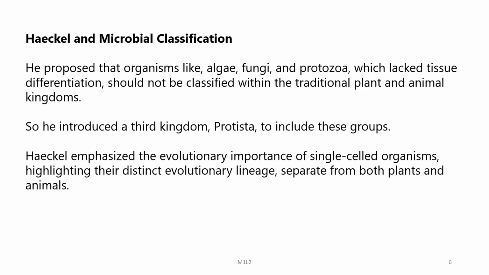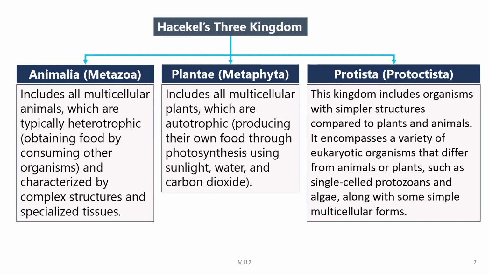Haeckel proposed that organisms like algae, fungi and protozoa, which lacked tissue differentiation, should not be classified within the traditional plant and animal kingdoms. So, he introduced a third kingdom, Protista, to include these groups, which according to him are different from plants and animals. Haeckel emphasized the evolutionary importance of single cell organisms, thereby highlighting their distinct evolutionary lineage separate from both plants and animals. So, in brief, Haeckel's 3 kingdom concept can be discussed as follows.